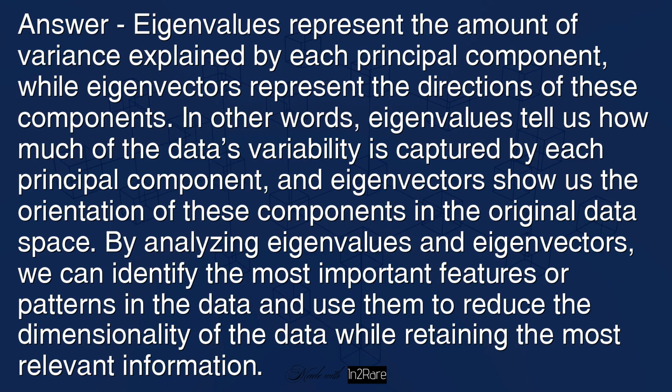In other words, eigenvalues tell us how much of the data's variability is captured by each principal component, and eigenvectors show us the orientation of these components in the original data space. By analyzing eigenvalues and eigenvectors, we can identify the most important features or patterns in the data and use them to reduce the dimensionality of the data while retaining the most relevant information.